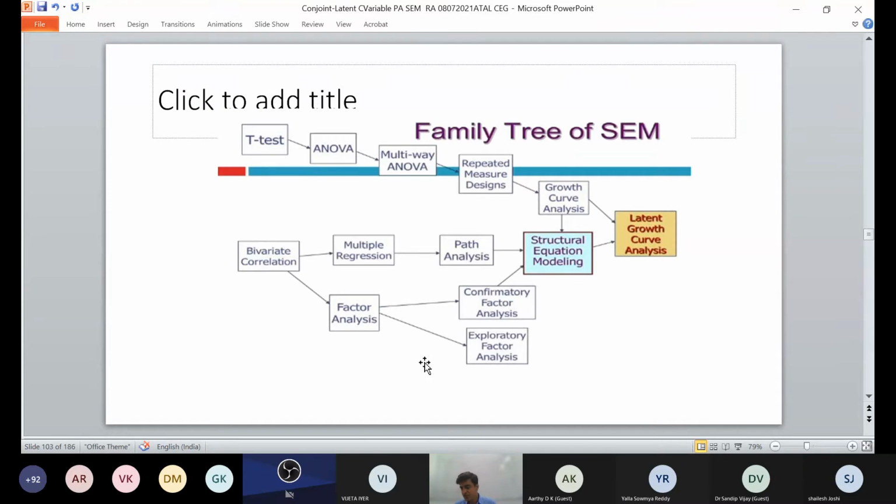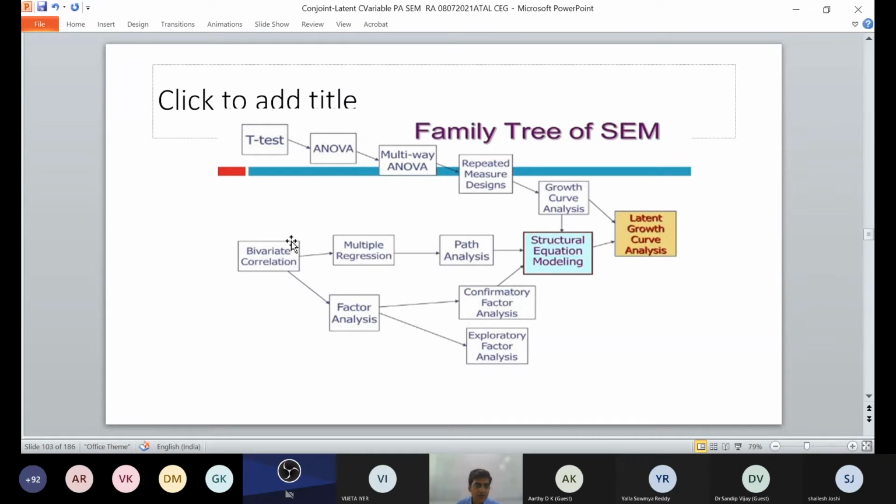Now you will be wondering why we have so many techniques. There are a number of techniques. You have done the t-test when you need to compare two groups. When you need to compare more than two groups, then ANOVA is there. There is multivariate ANOVA, which you have already been exposed to. Then repeated measures, and ultimately latent growth curve analysis.